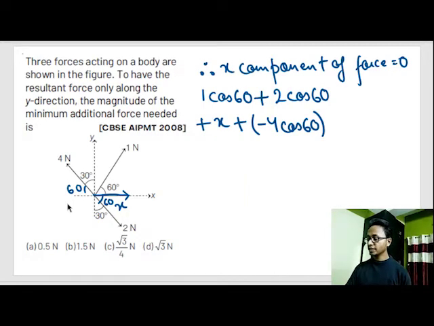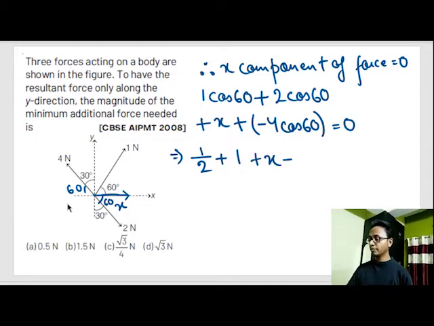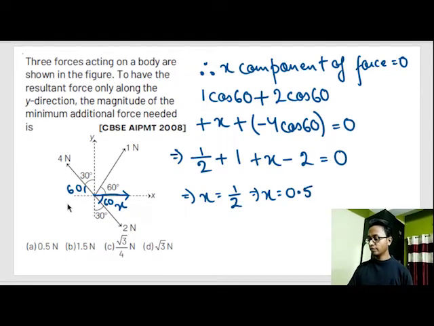So 1 cos 60 plus 2 cos 60 plus x minus of 4 cos 60 is equal to 0. So find out the value of x. Cos 60 is nothing but 1 by 2, plus 2 into 1 by 2 is 1, plus x, minus of 4 into 1 by 2 is 2, is equal to 0. Or x is equal to 1 by 2, or x is equal to 0.5 Newton.